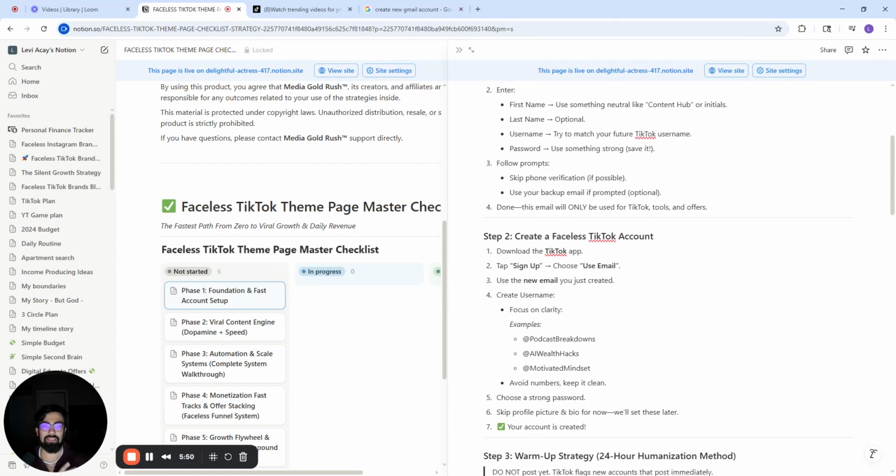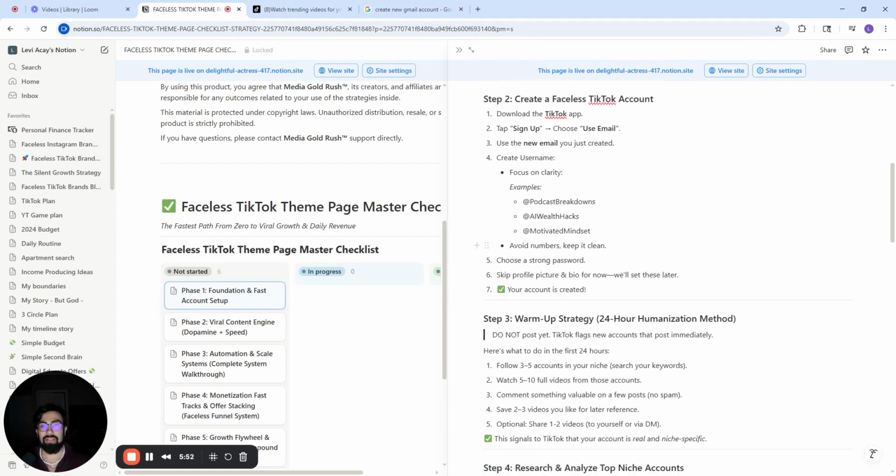Once you have it created, you're going to go over to TikTok. If you're on a laptop or computer, just type in TikTok. If you're on a phone, just go to the TikTok app. You're going to click sign up. You're going to use that email that you just created. You're going to follow the steps to create the account.